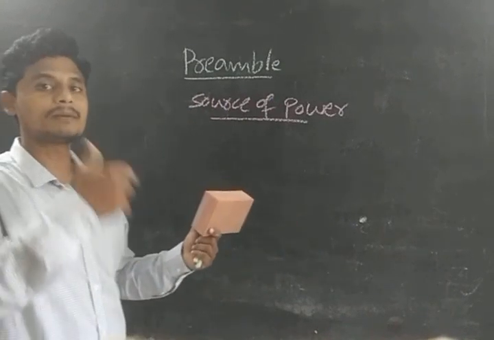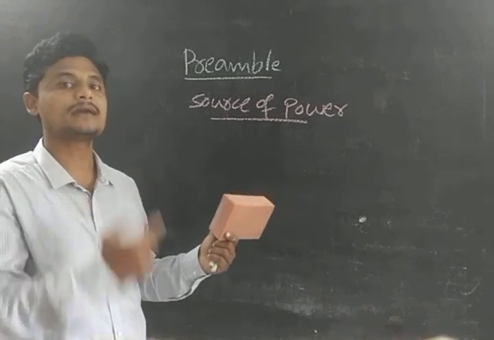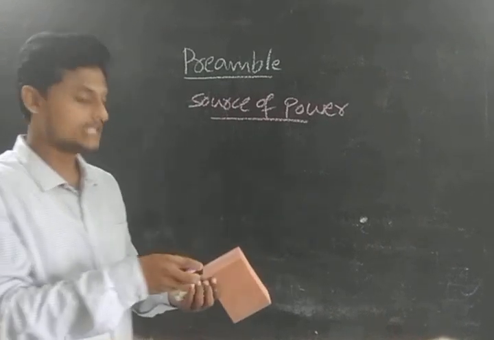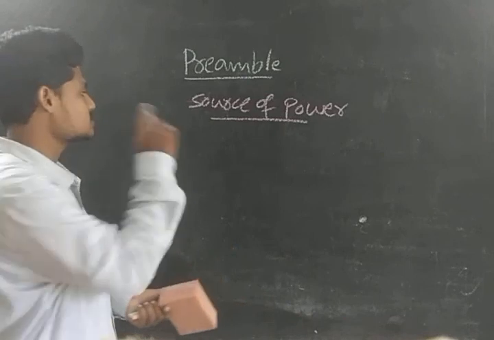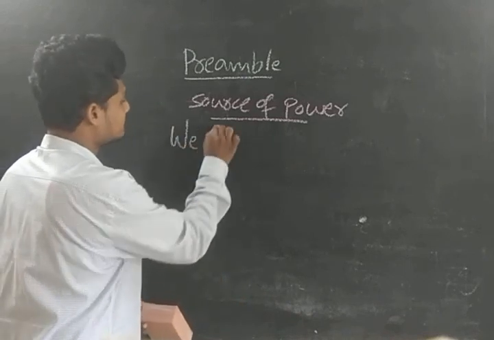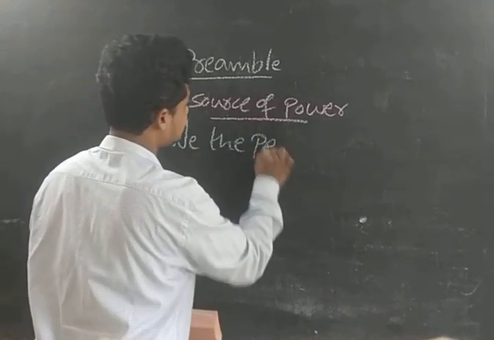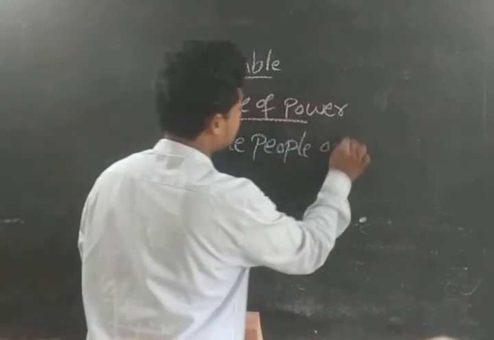But who gave the power? Who gave the sanction to Dr. B.R. Ambedkar to write as we the people of India, as the constitution starts from we the people of India?